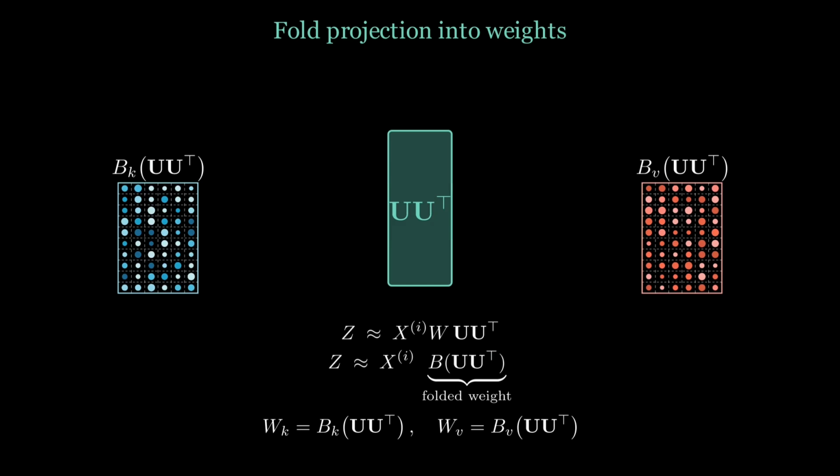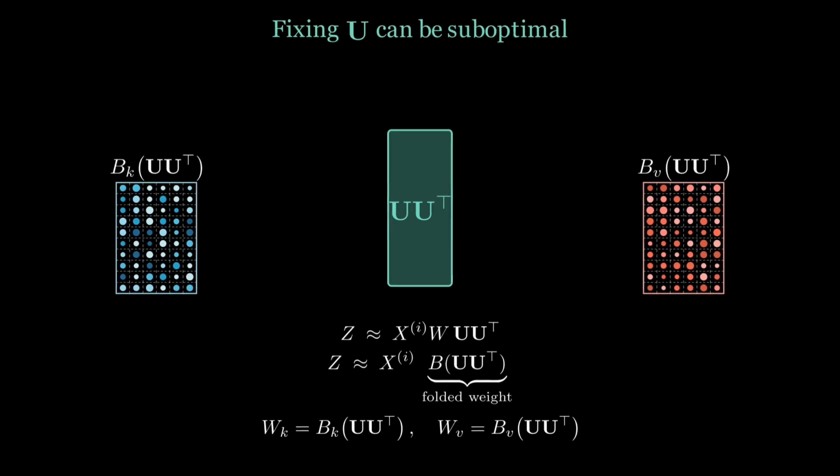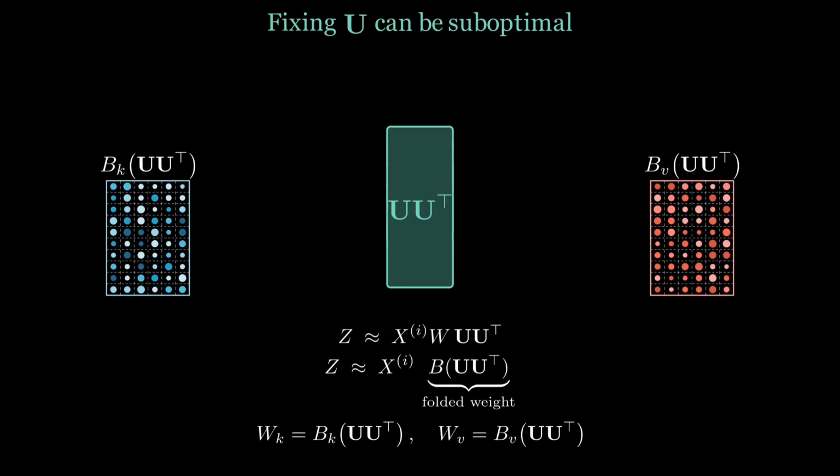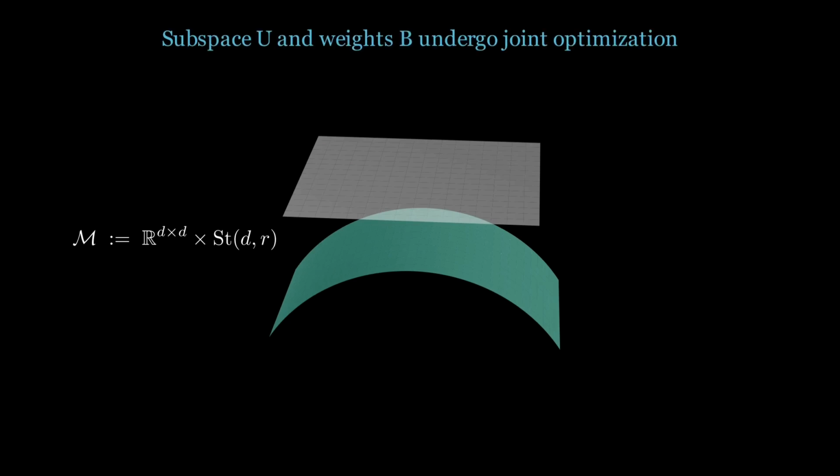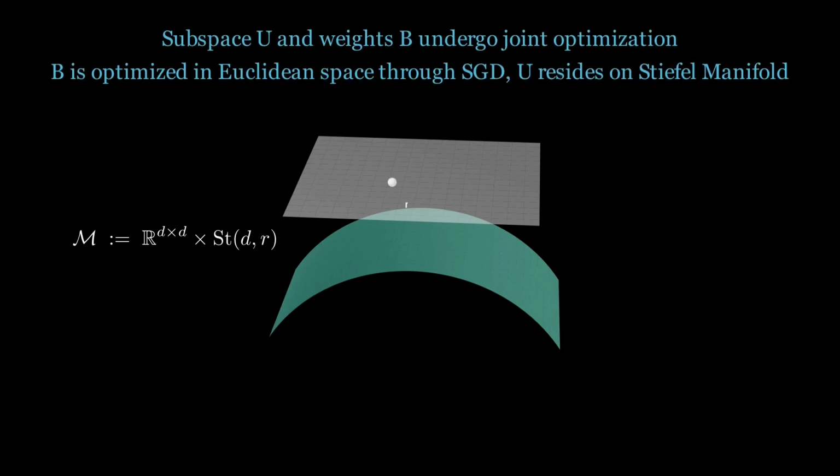If that subspace isn't expressive for a given layer or training stage, constraining optimization to it can push the model toward a suboptimal solution, motivating our adaptive subspace strategy. To overcome the limits of a fixed subspace, we jointly learn the subspace U and the mixing matrix B by factorizing the attention weights into B, followed by a projection onto U and back, and optimizing the original loss through this parameterization. The variables live on a product manifold.